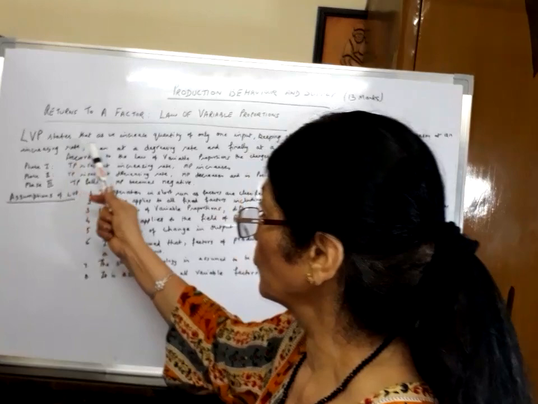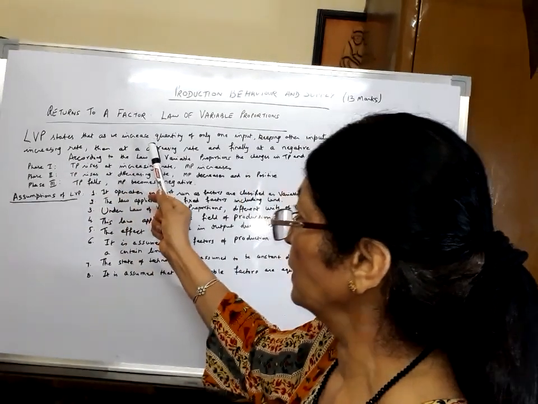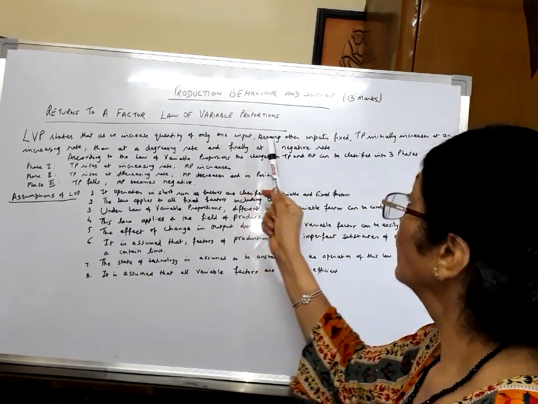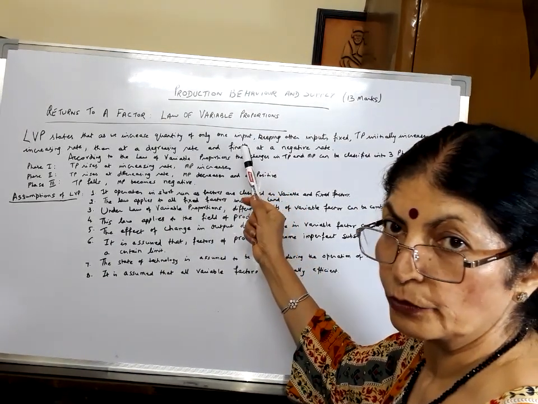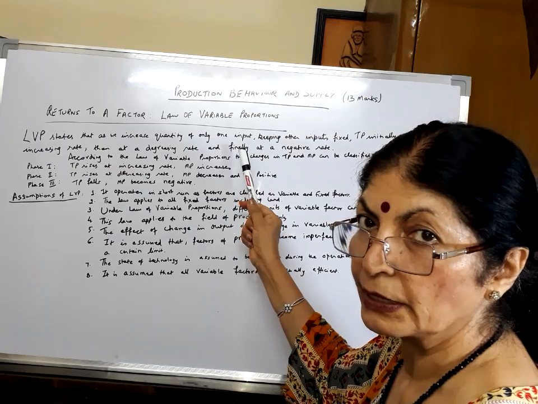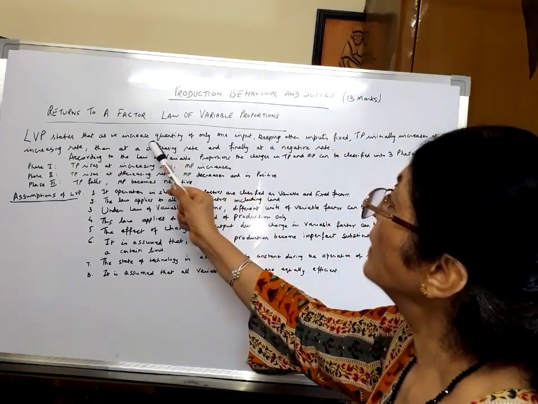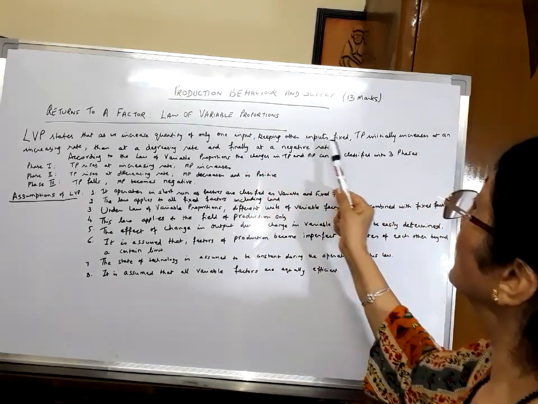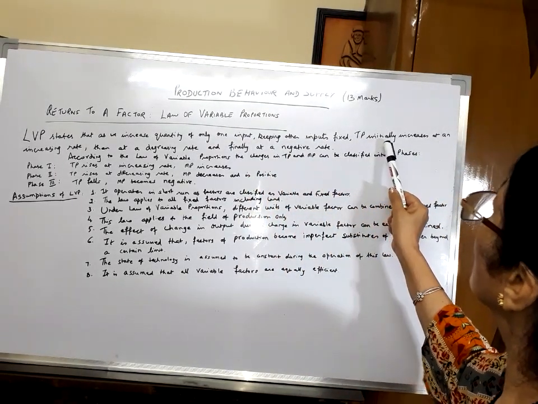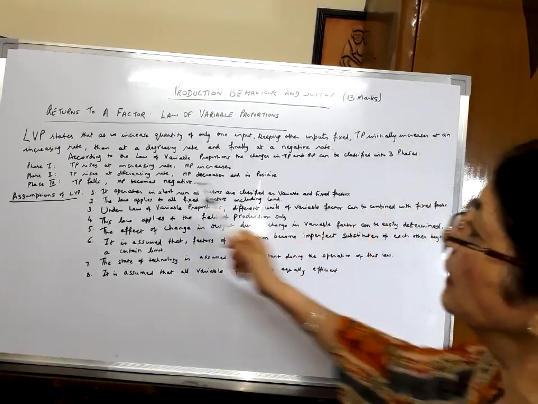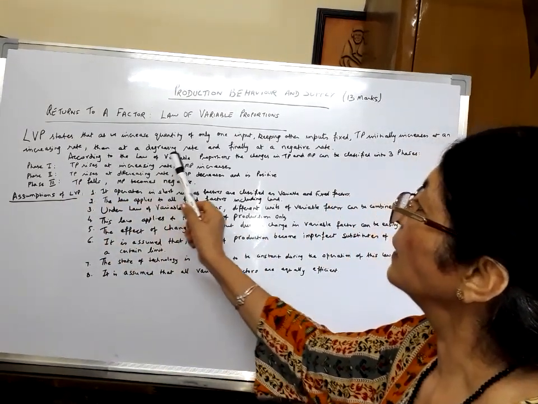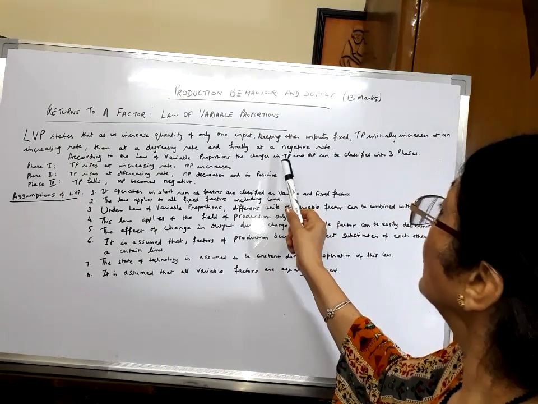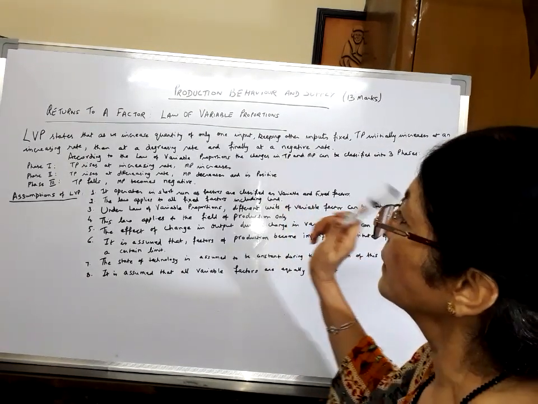Law of variable proportions states that as we increase quantity of only one input, normally labor, I had told you in the short period labor is taken as a variable factor. So as we increase quantity of only one input, keeping other inputs fixed, total product initially increases at an increasing rate, then at a decreasing rate, and finally at a declining or diminishing rate.